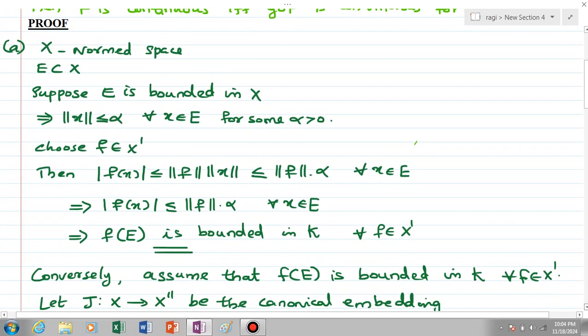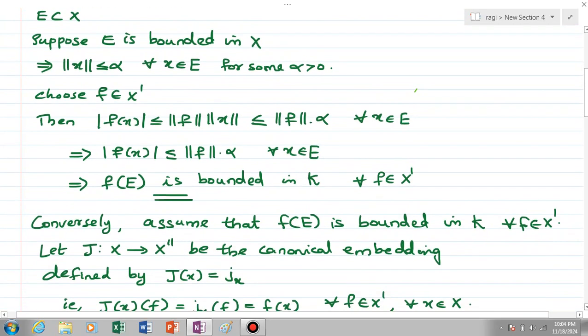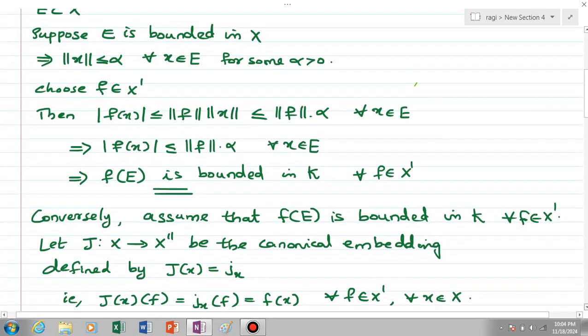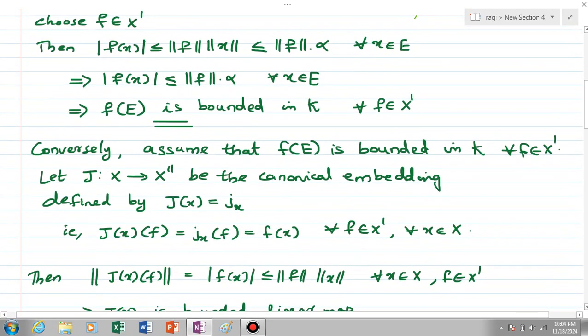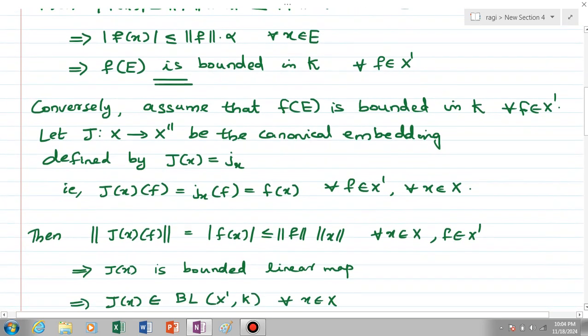Conversely, assume that f of E is bounded in K for every f element of X'. Now we have to prove that E is bounded in X. For that we are considering the canonical embedding J from X to X'', defined by J of x is equal to Jx, that is, J of x of f is equal to Jx of f, which is equal to f of x for every f element of X' and for all x element of X.